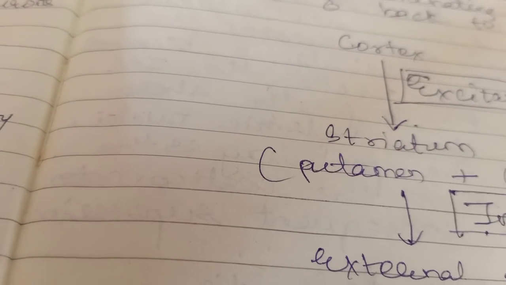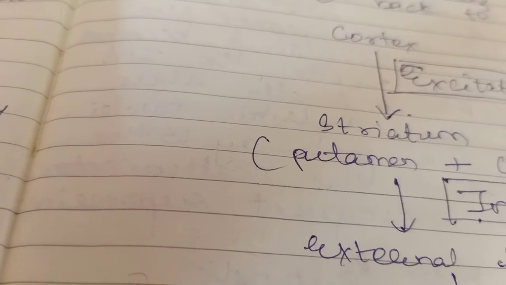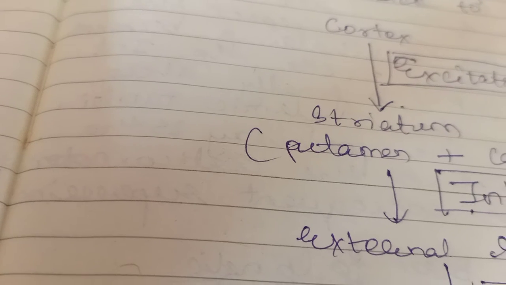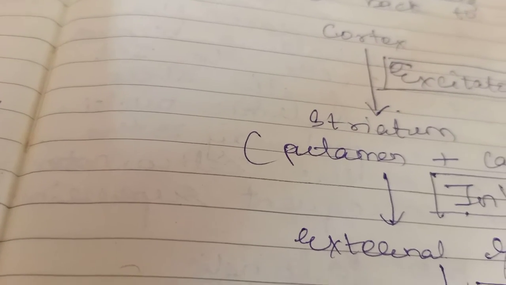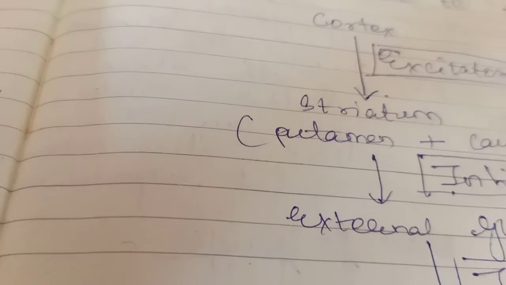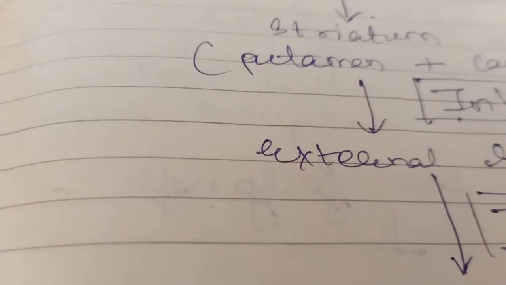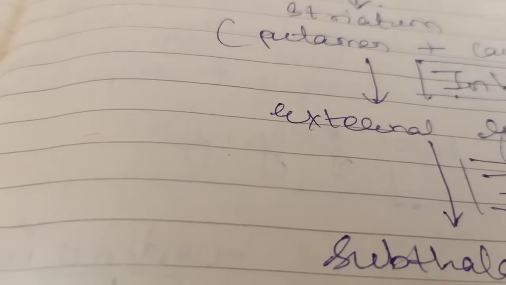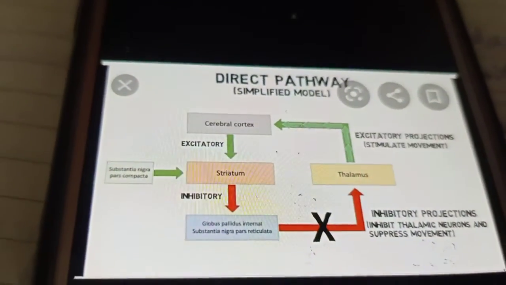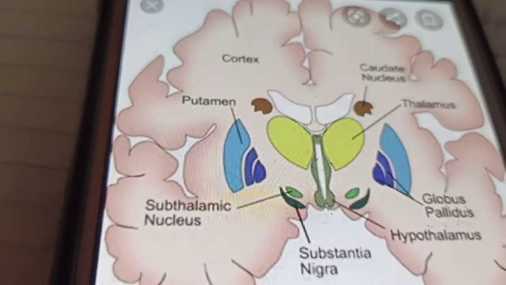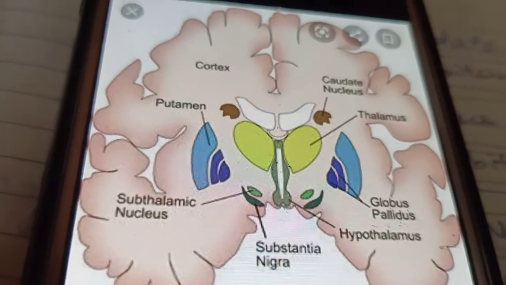Please read it carefully, students. This is a very important topic from every point of view, whether it is theory, oral exam, or MCQ. It's a very, very important topic, the basal ganglia and the direct and indirect pathway. So kindly go through this. Okay, thank you, students.